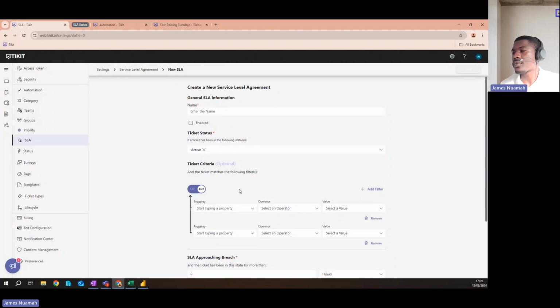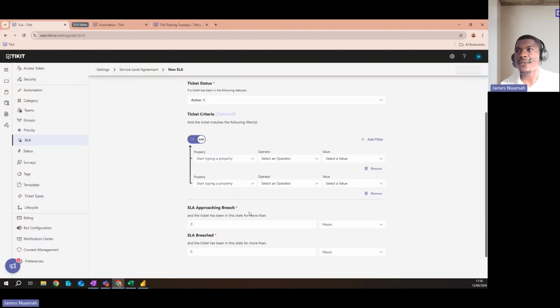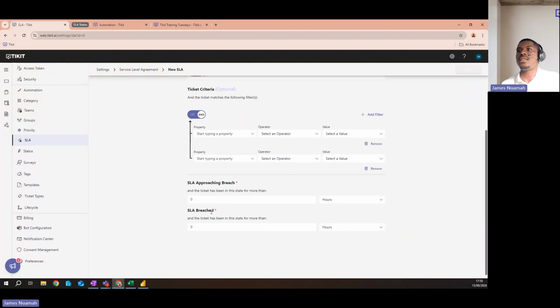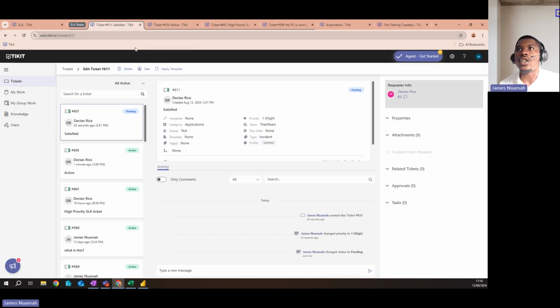Also, we have approaching breach versus SLA breached, and you can see what these look like on the tickets up here. I've got some screenshots of what they'll look like. Here we've got satisfied. This is one state.